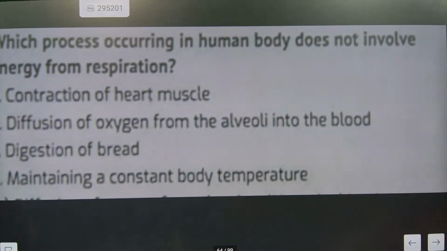We'll see this one. Which process occurring in the human body does not involve energy from respiration? What is the correct answer? Diffusion of oxygen from alveoli into the blood.